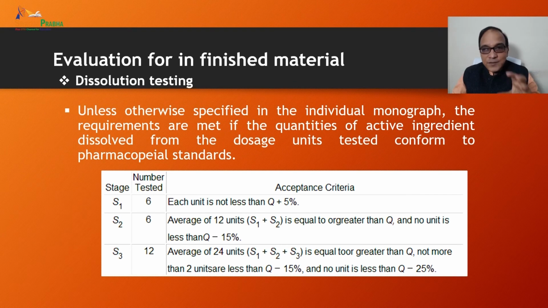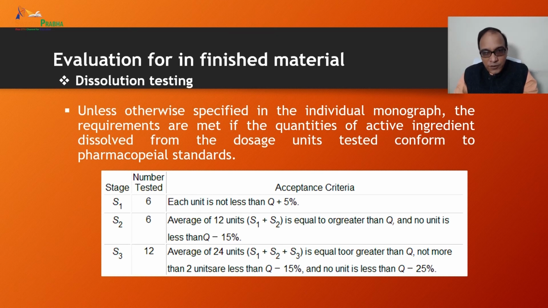Unless otherwise specified in the individual monograph, the requirements are met if the quantities of active ingredients dissolved from the dosage units tested conform to the pharmacopoeia standard, as we have discussed in tablets, in stage 1, stage 2 and stage 3. For the first 6 capsules, each unit should not be less than Q plus 5%. Q is the labeled amount.